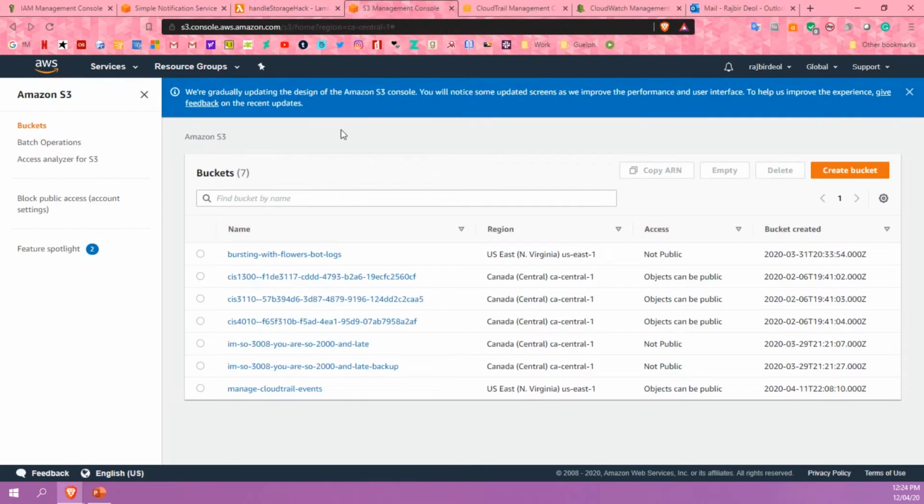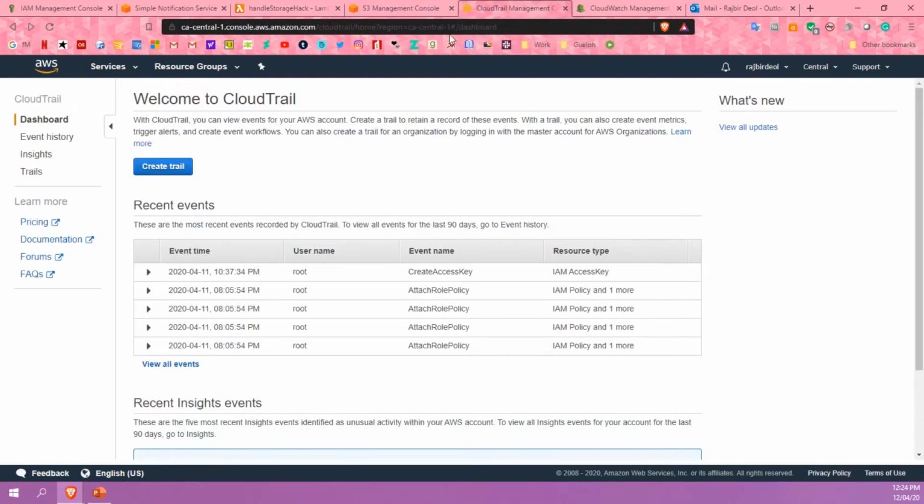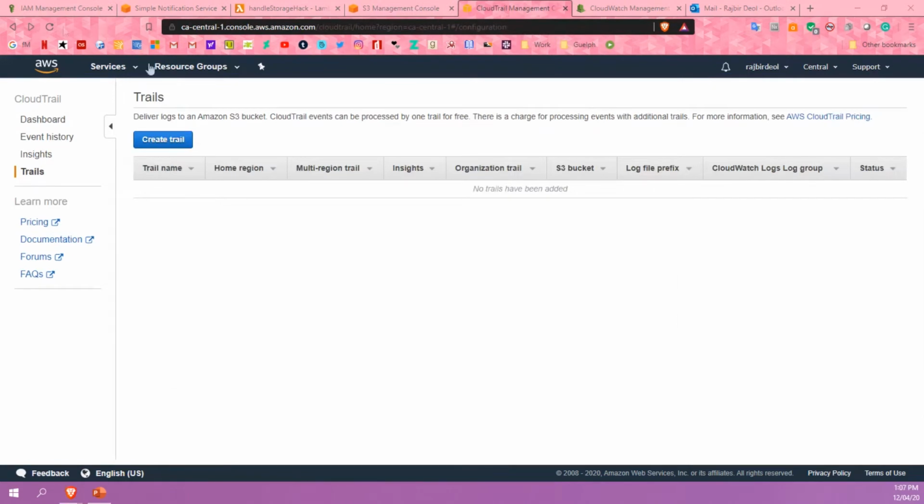And then we have my S3 buckets. You can have as many buckets here. This is just really needed to make sure that the alarm is actually triggered and to help with some testing. Now to get to the tutorial. We're going to start by creating a trail.